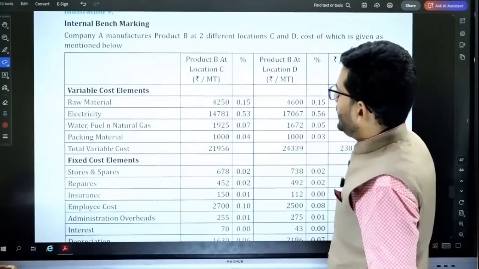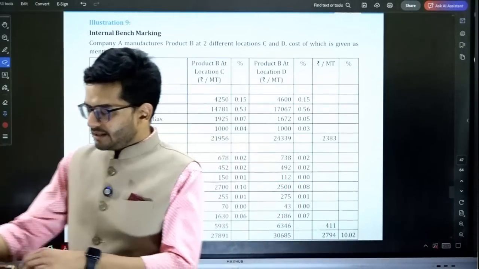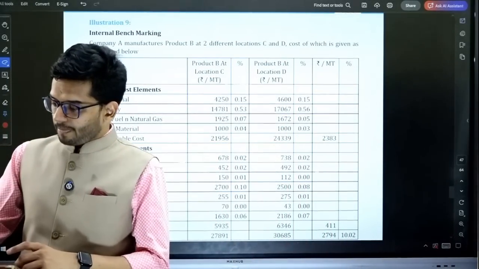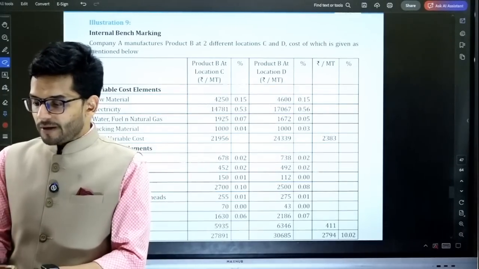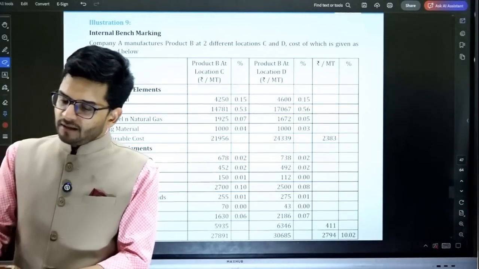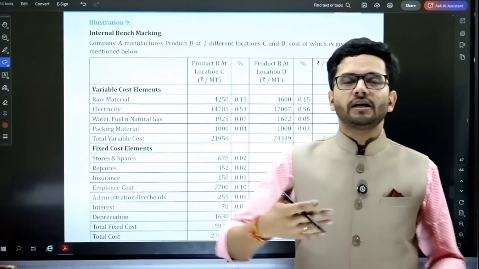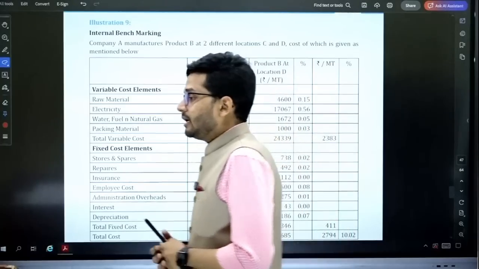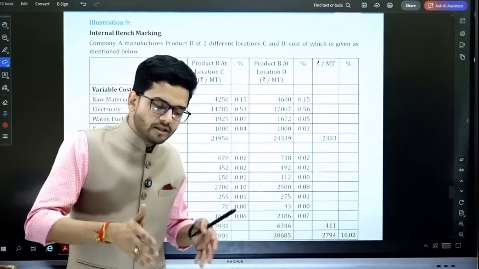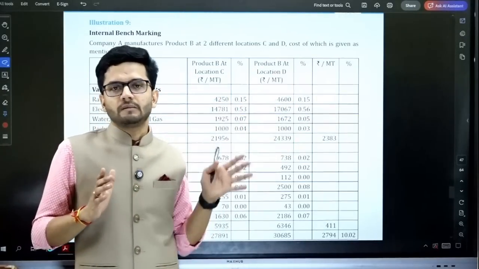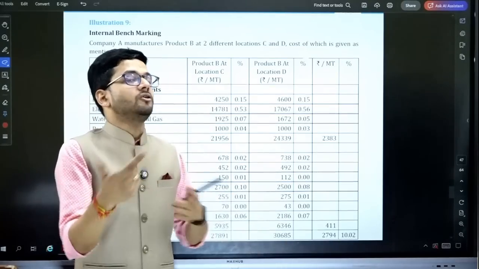Internal benchmarking. Again a theoretical question, and benchmarking we have studied in our BVM SPM concept also. BVM SPM also has benchmarking, and a similar question is also given in our cost audit. You just need to read through and understand how benchmarking is to be done. Benchmarking means that you are comparing your current year results with previous year results, or comparing current year company A result with current year company B result. You are benchmarking your standard that you have to reach.